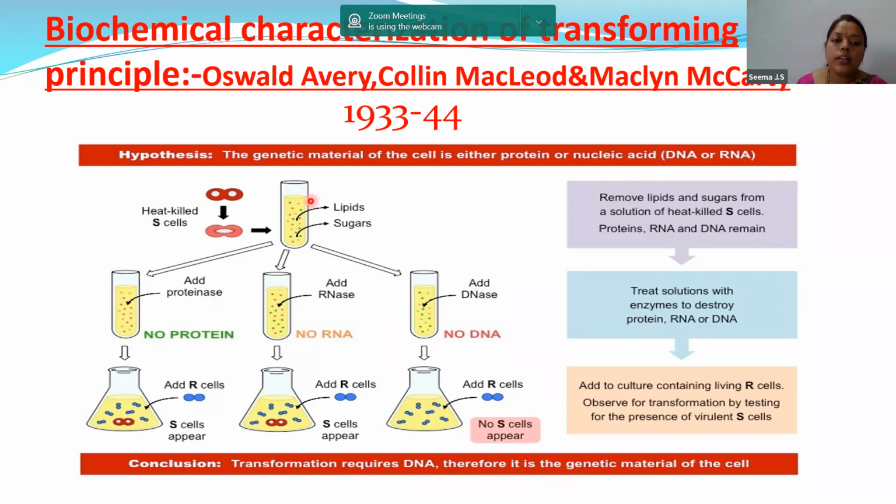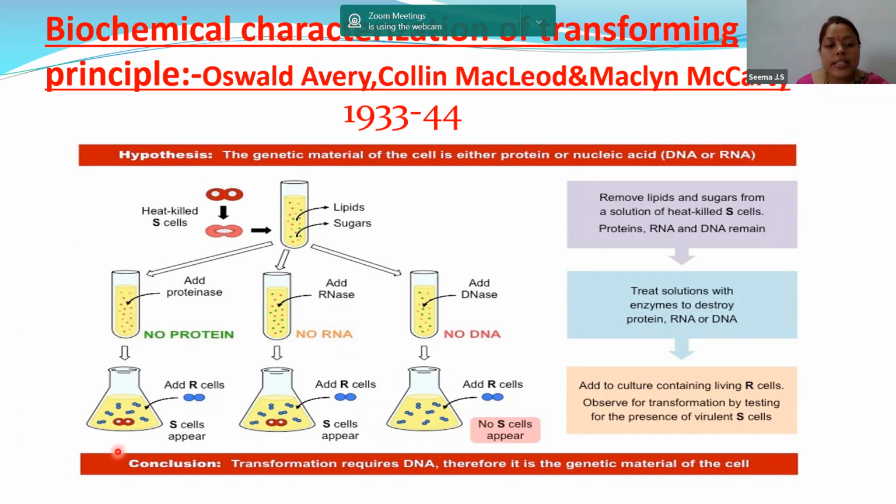Now, they took the substance and divided it into three test tubes. In the first test tube, they added proteinase. What will this proteinase do? This proteinase will destroy the protein present in the test tube. Because I told you, in this test tube three substances are present: protein, DNA, and RNA. When you add proteinase, it will destroy the protein. So only two substances will be present, that is RNA and DNA.